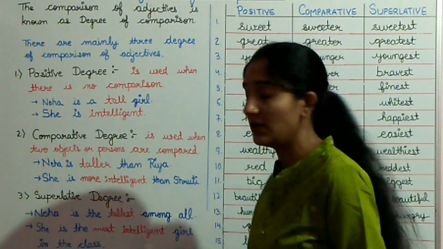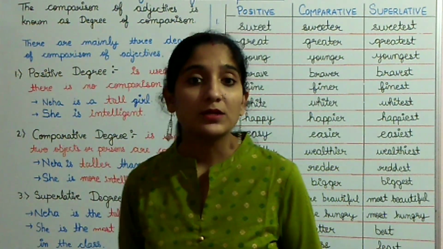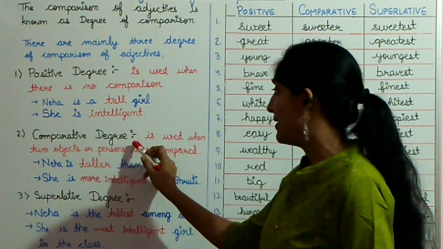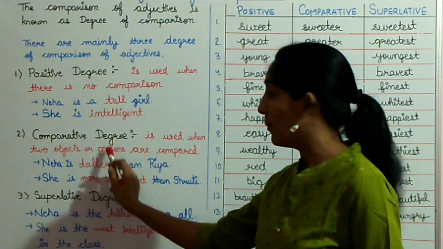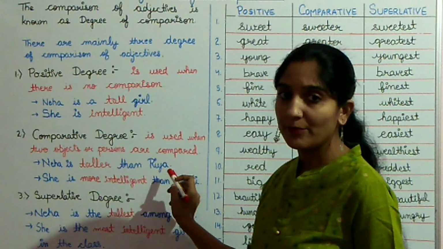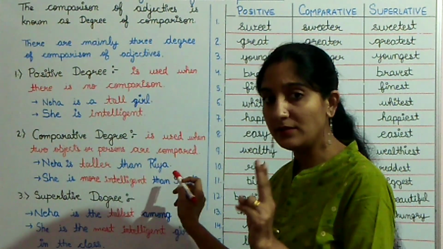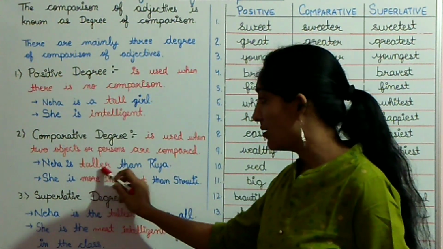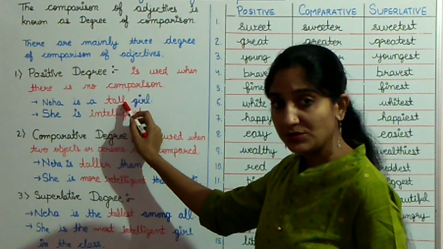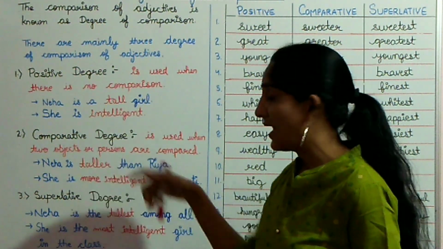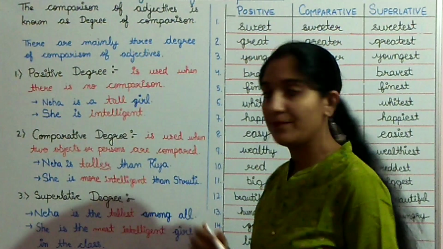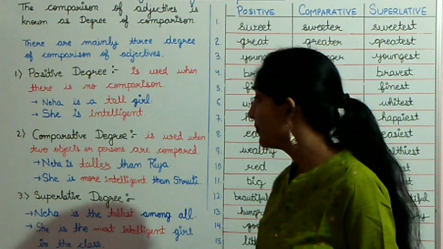Second one is comparative degree. Comparative degree is used when two persons or two objects are being compared. For example, Neha is taller than Riya. Here there is comparison between Neha and Riya. So taller here is a comparative degree. And tall is a positive degree, and in case of tall I added the word ER to make it comparative.